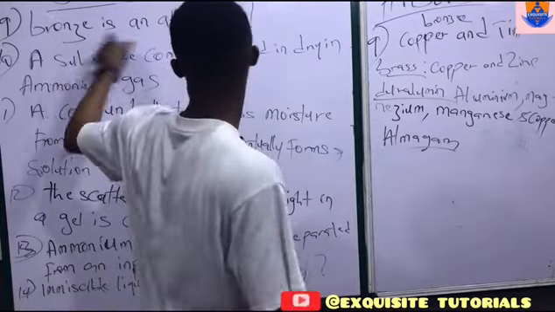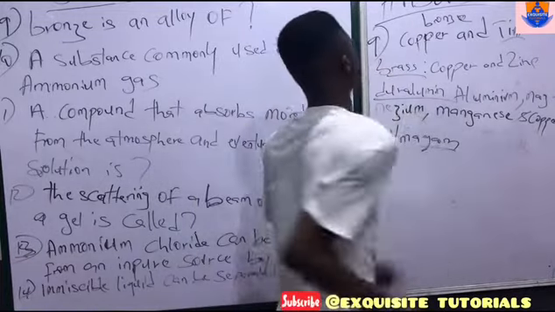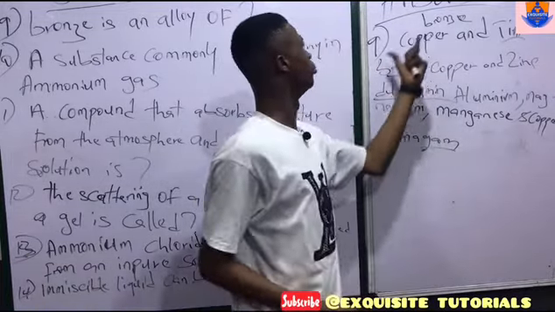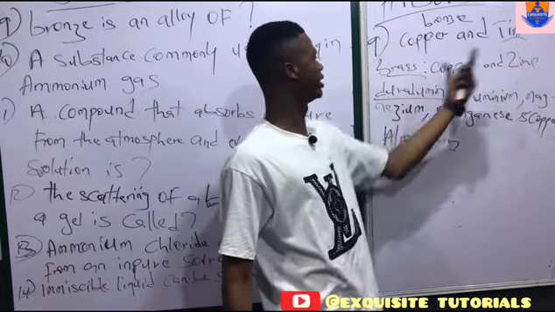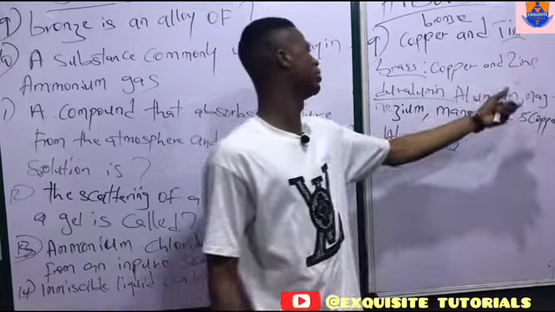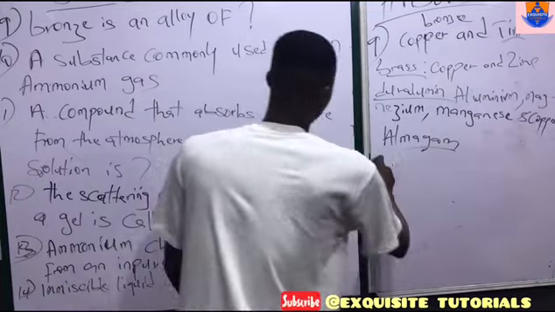So number 9, bronze is an alloy of copper and tin. Note this, bronze and brass. Bronze is tin, copper. Brass is zinc, copper. Duralumin, aluminium, magnesium, manganese, and copper. Should I clean here? Okay, number 10.